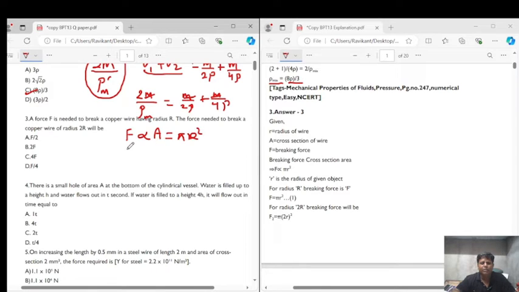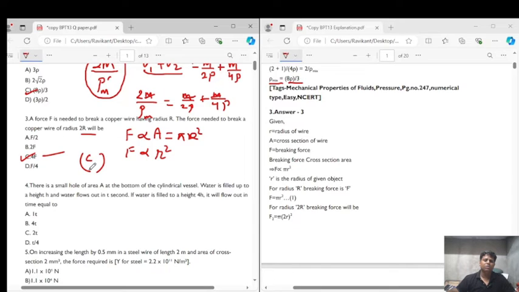So force is directly proportional to r square. If the radius is doubled, the force will become 4 times. So the correct answer for question number 3 is option C: the force required to break a copper wire of radius 2r will be 4f, if f is the force to break the copper wire of radius r.